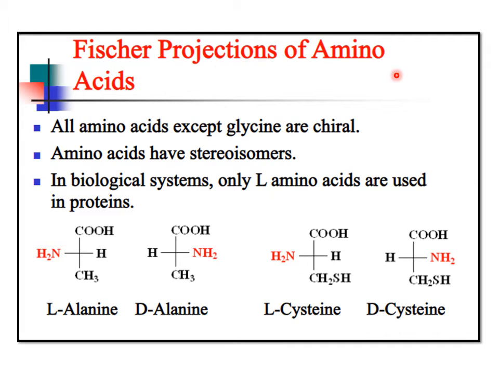According to the Fischer projection formula for amino acids, all amino acids except glycine are chiral. Chiral means optically active compound. So except glycine, all amino acids are optically active compounds, so they have stereoisomers. In biological systems, only L amino acids are used in proteins. For alanine, there are two types, L alanine and D alanine, but only L alanine is used in biological systems. Likewise, cysteine is also L cysteine. Only L type amino acids are used in protein.